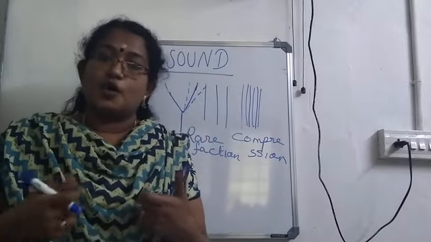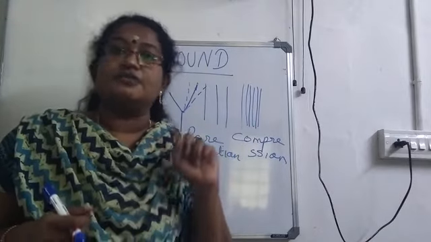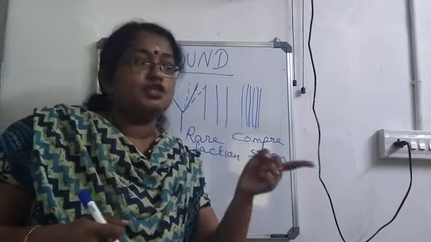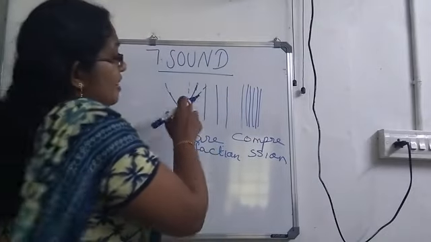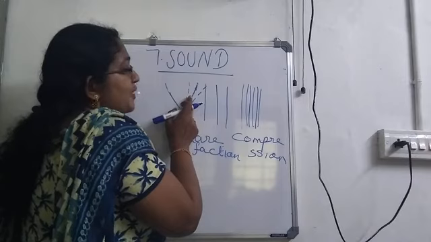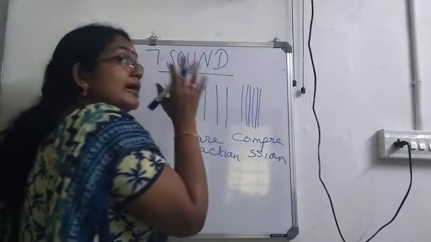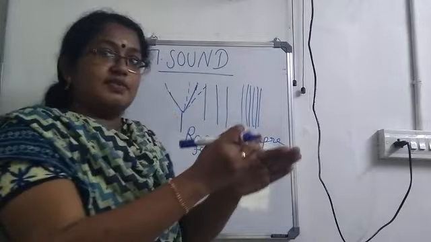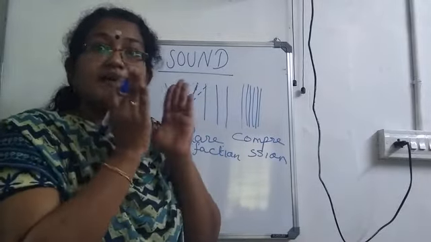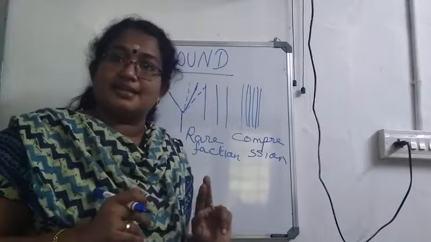When the tuning fork is hit on a rubber hammer, its prongs will start vibrating. Vibrating means to and fro motion. The dotted lines represent the vibration. So when the prong of the tuning fork comes to this side, it compresses the air molecules present there.